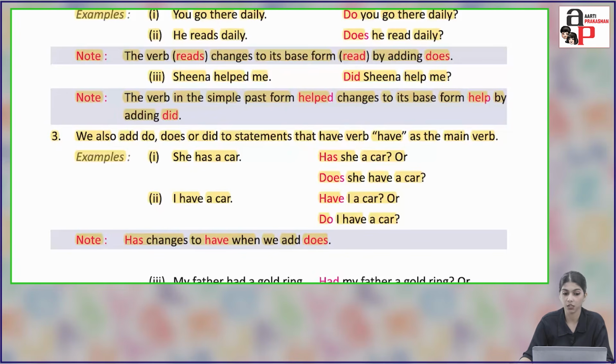Question mark. Note, has changes to have when we add does. So here we are just adding do, does, did to the statements that have the verb have as the main verb.